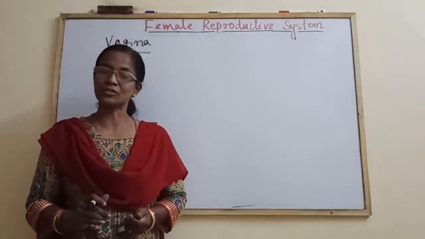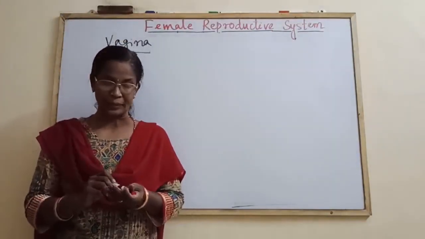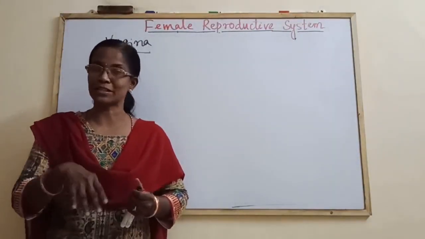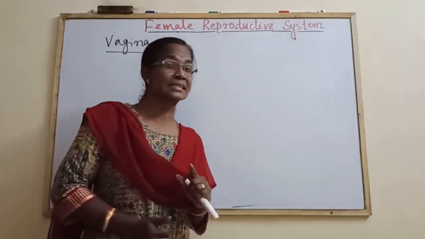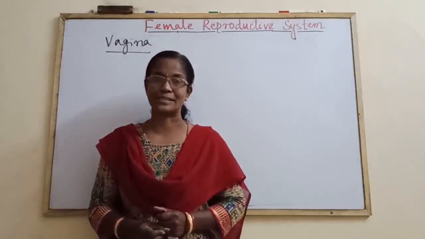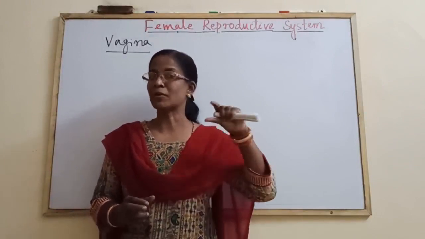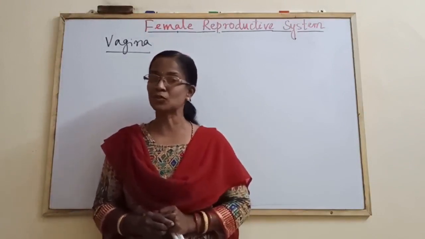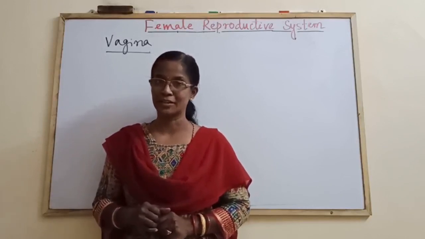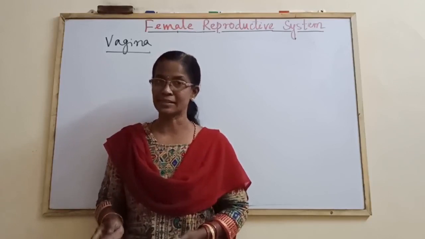Vagina is also known as the copulation chamber and its length is about 10 cm. The vagina opens to the outside by the vaginal orifice. This is about the structure of the vagina. Next, come to the function of the vagina. Number 1, the vagina is the canal used as the birth canal.